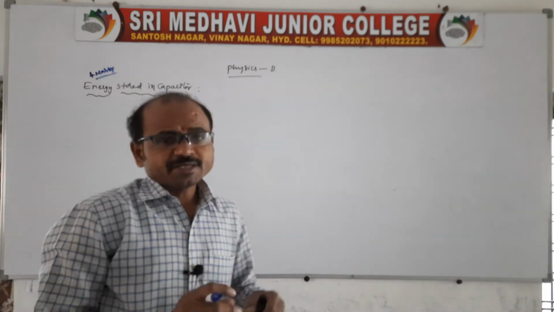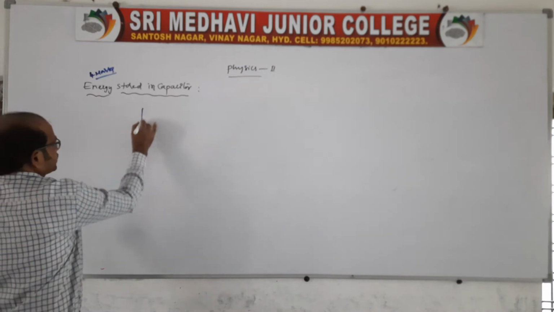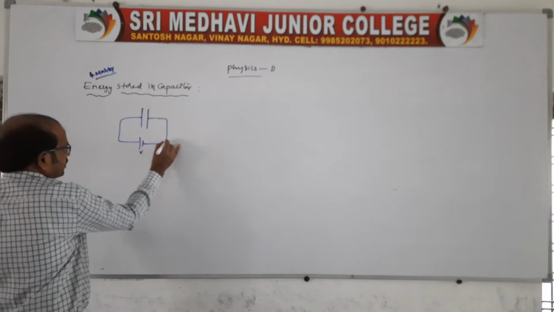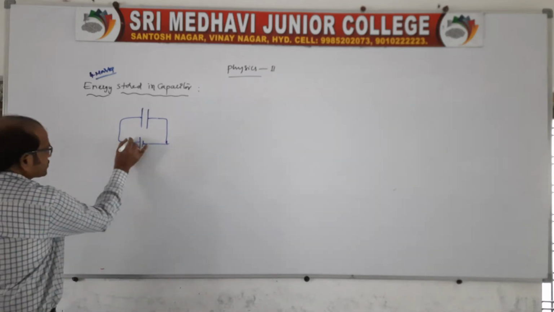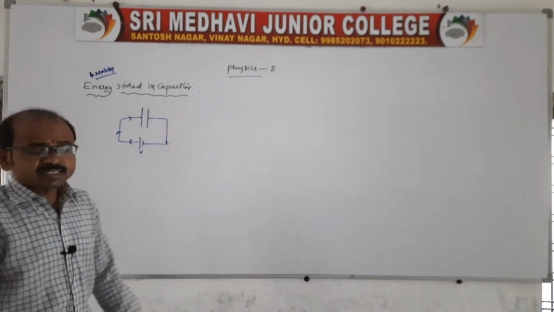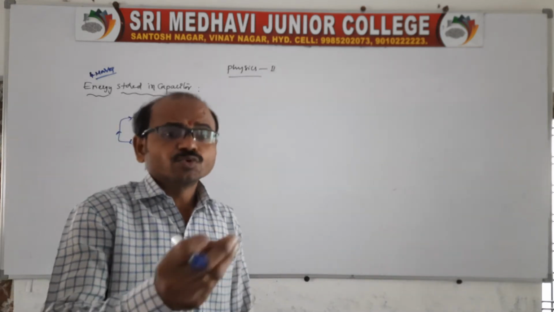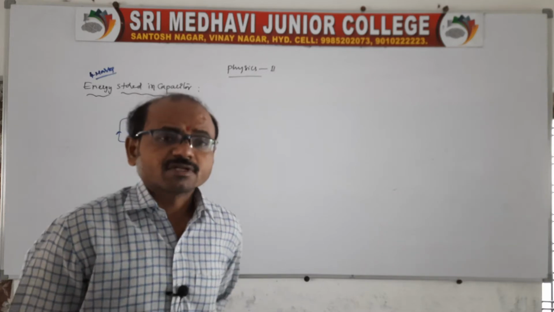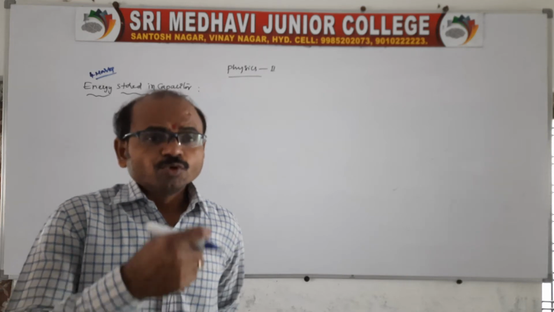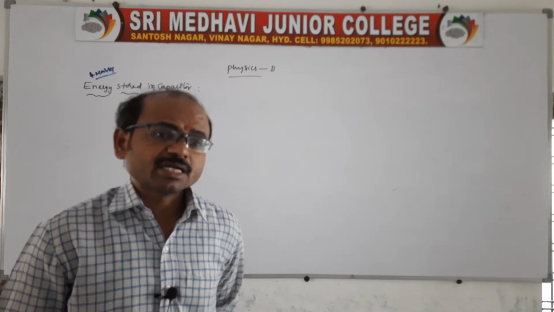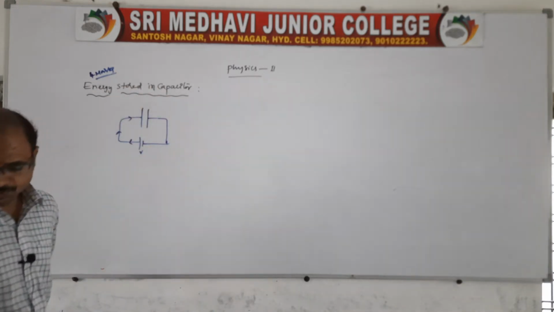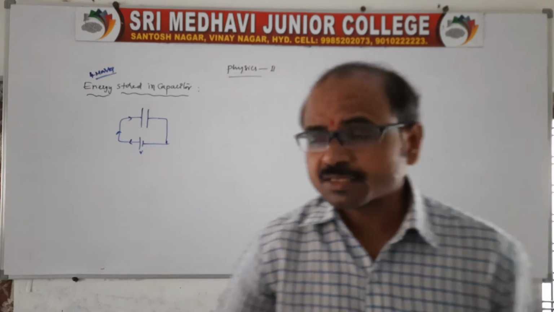Suppose a capacitor's plates are joined to the EMF of a battery. So when there is a charge flow, charges enter the capacitor's plates. When charges are moving, therefore the charge is moved to the capacitor plate, there is work said to be done. Work is done to move a charge into the capacitor plates, which is in the form of energy, that we can say is the energy stored in the capacitor. Very simple.